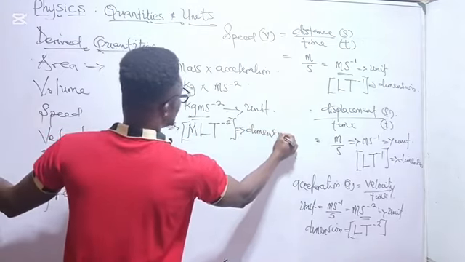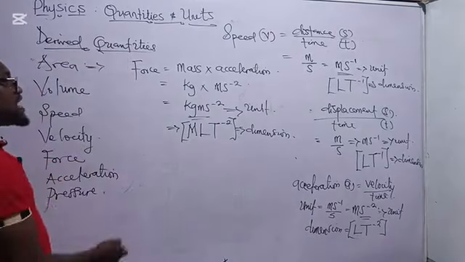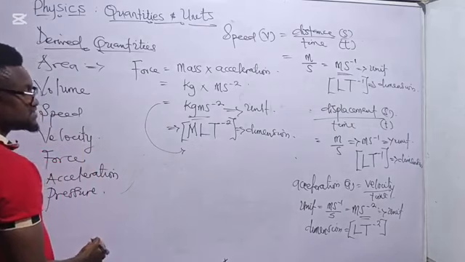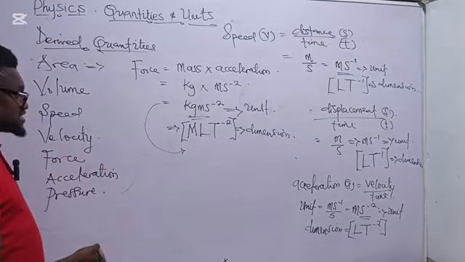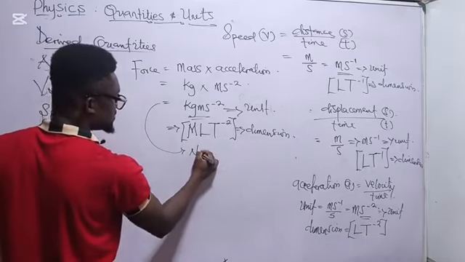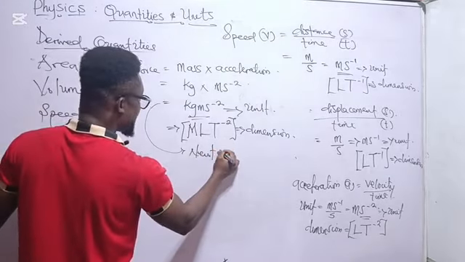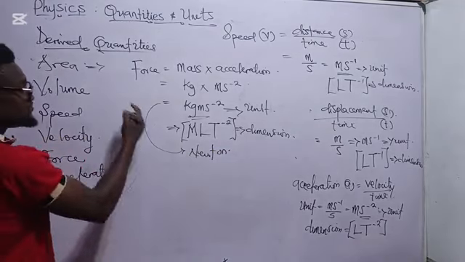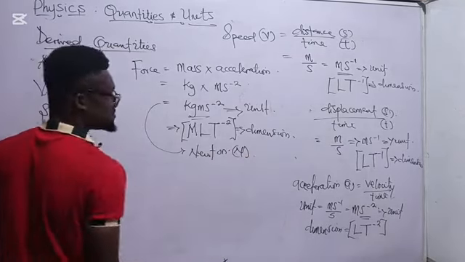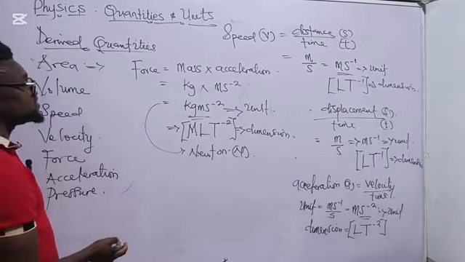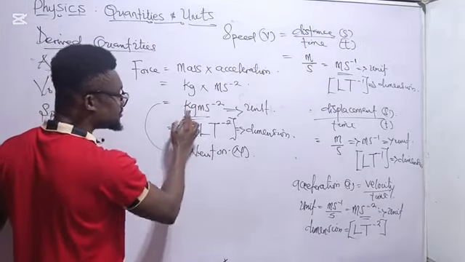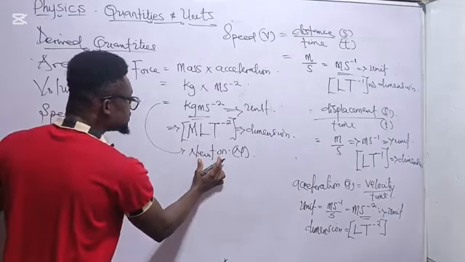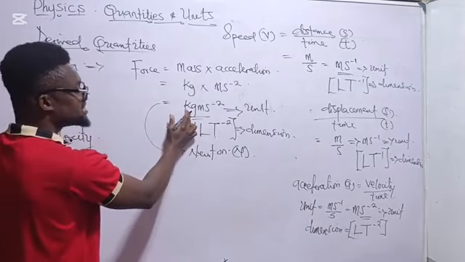The dimension of force. Now, the unit of force, which is kilogram meter per second squared, has its standard unit to be Newton. So if you are asked to find the SI unit of force, that should be Newton. Okay? While the derived unit of force is kilogram meter per second squared. So what it means is that 1 Newton is equal to 1 kilogram meter per second squared.